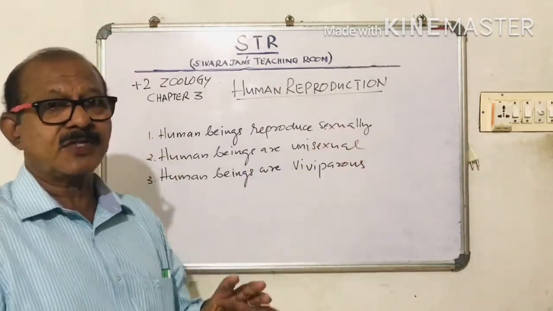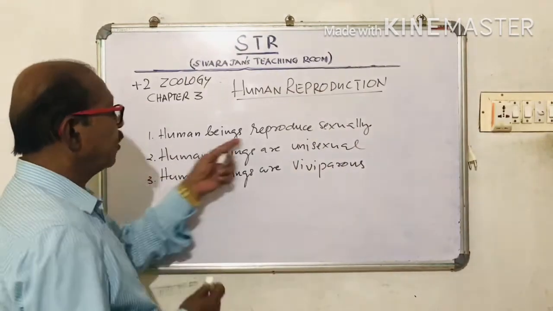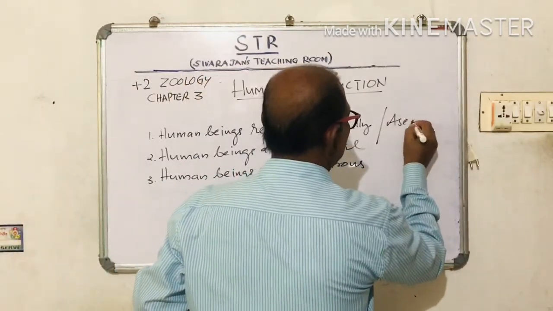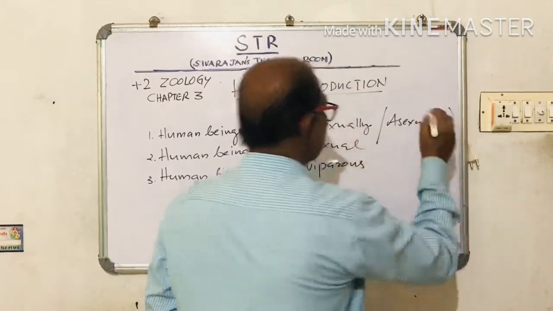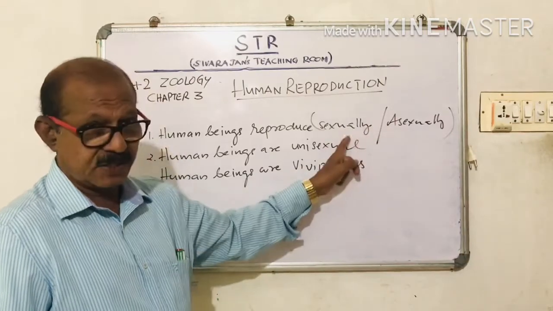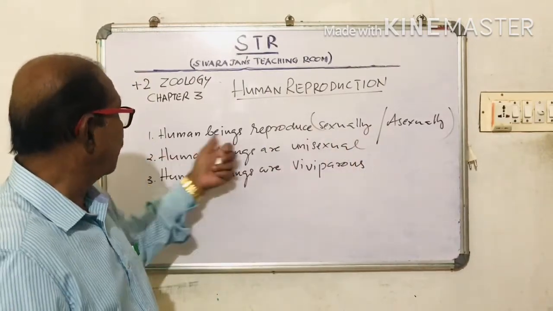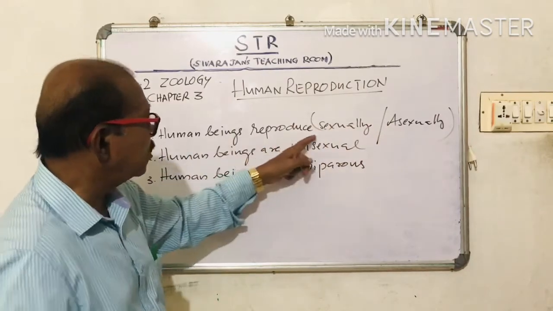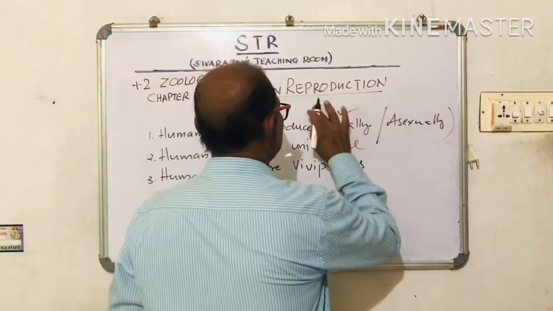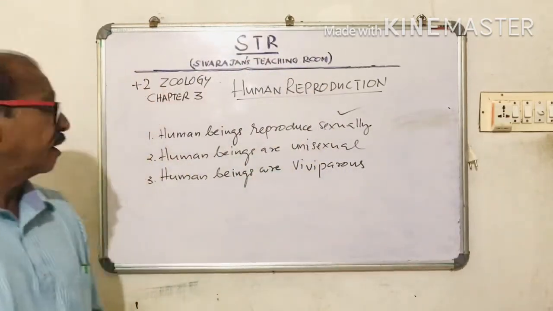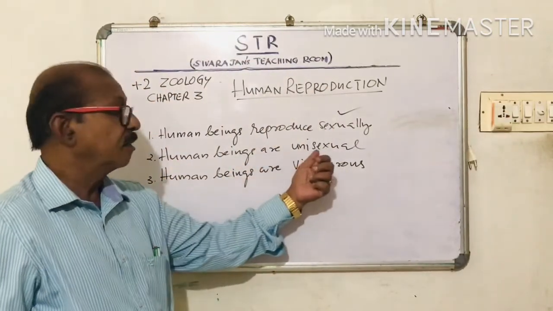So there may be a question like this. Human beings reproduce sexually or asexually. You have to select any one of these to fill this. So human beings reproduce sexually or asexually. So what is the answer? Human beings reproduce sexually. Okay. Then human beings are unisexual.